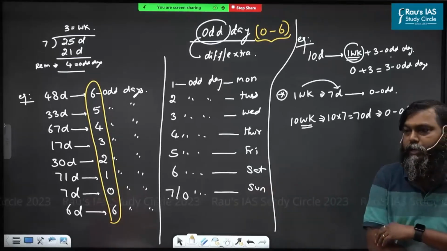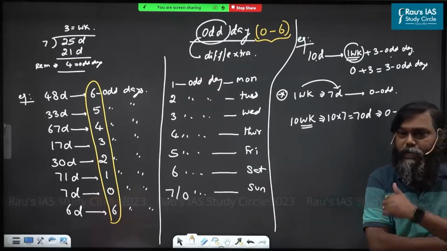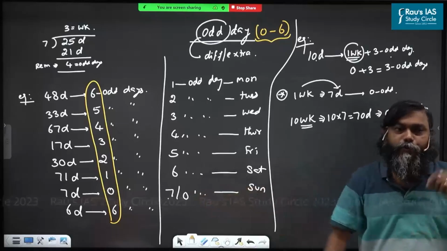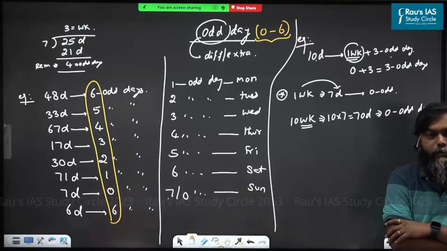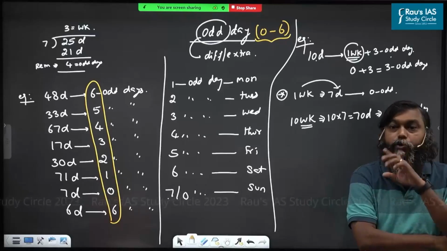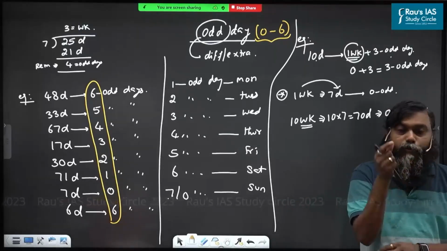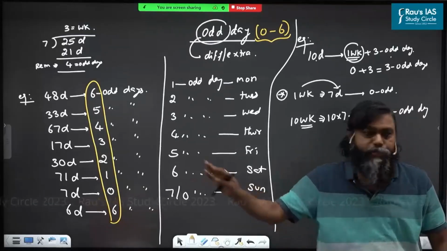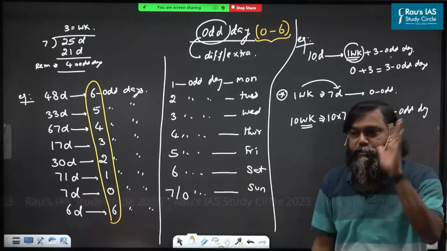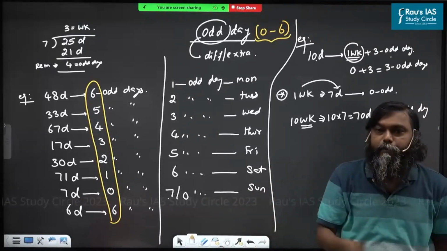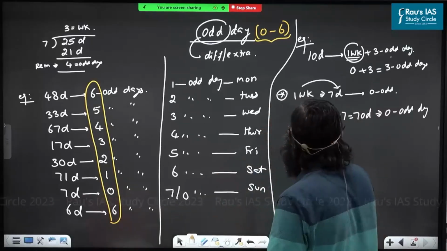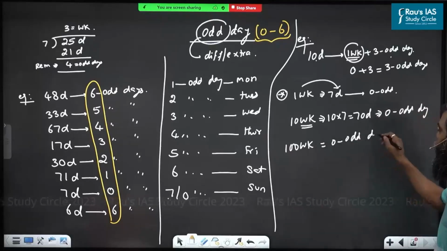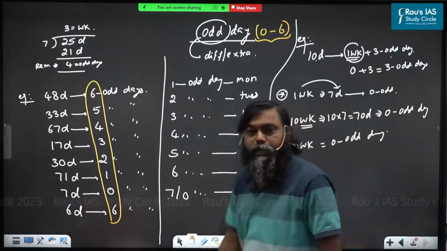1 week, how many odd days? 100 weeks has to be a multiple of 7 days. Divided by 7, what is the remainder? 15 weeks, how many odd days? Somebody will say 1, but you cannot divide 15 by 7. 15 weeks means 15 into 7, 105 days, divided by 7, the remainder has to be 0. Week means a multiple of 7 days, so the remainder has to be 0. 100 weeks, how many odd days?